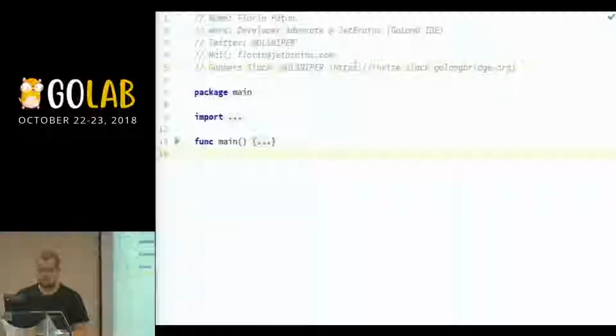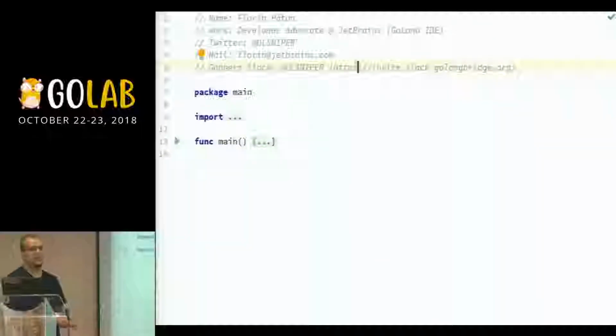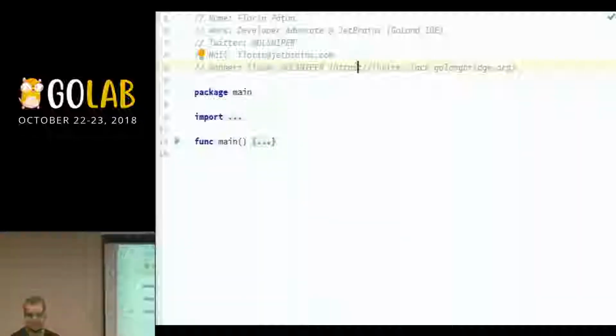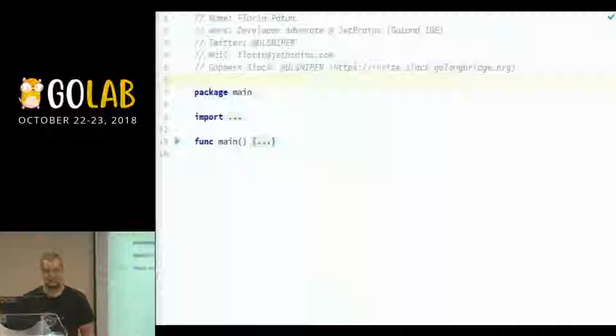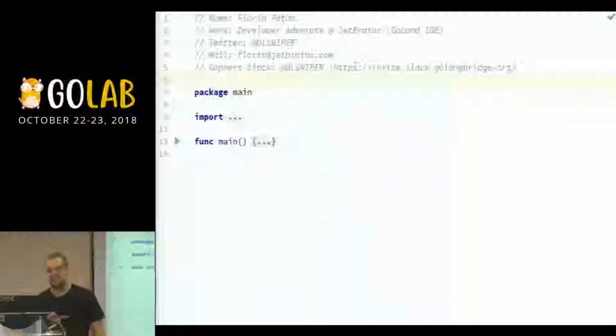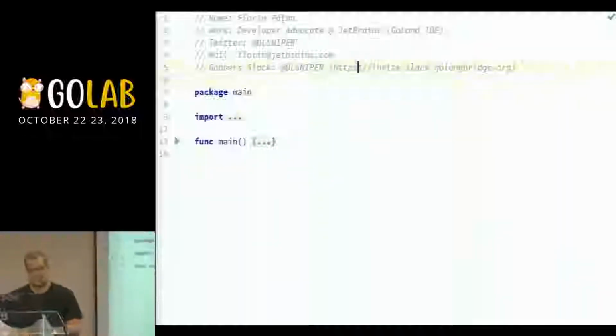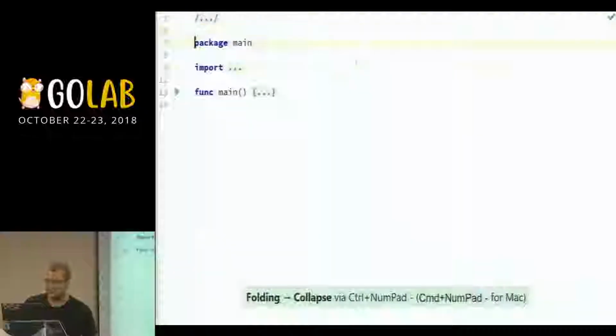That being said, I actually don't have any slides today. So that's pretty much the only slide that you'll see. It's going to be a live coding session, so it's going to be either terrible because I'm using the latest nightly build of the IDE, or it's actually going to work. So let's see how this one goes.